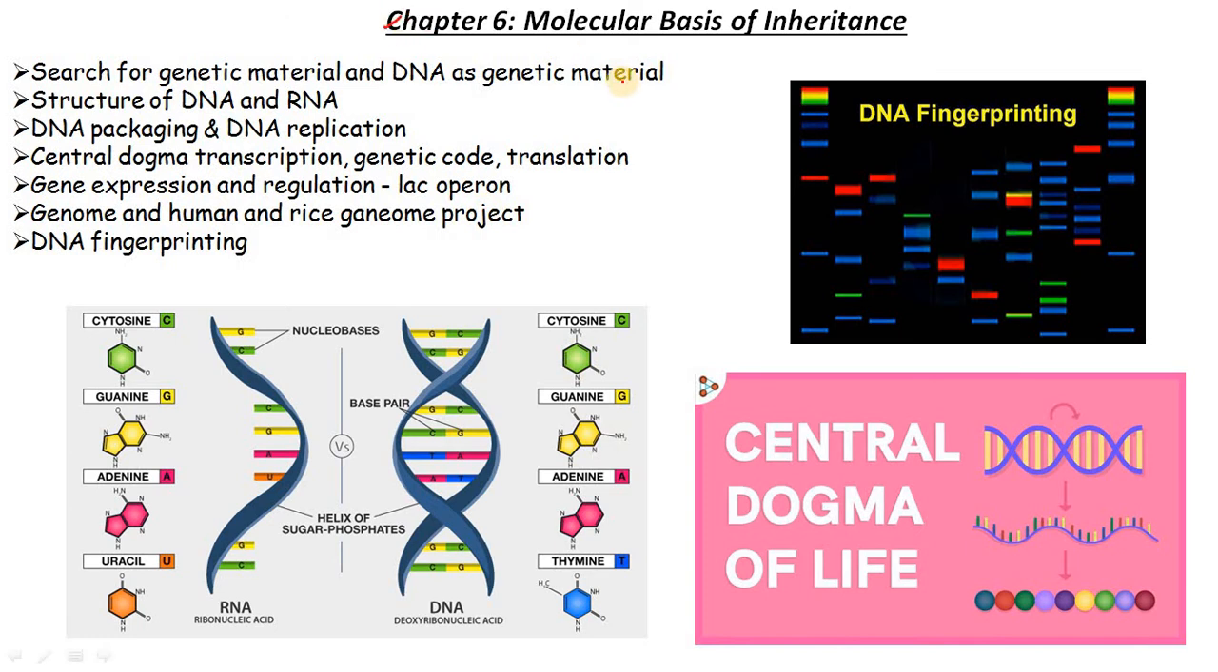Chapter 6, Molecular Basis of Inheritance: search for genetic material and DNA as a genetic material, structure of RNA and DNA and difference between them, DNA packaging and DNA replication, central dogma, transcription, genetic code, translation, gene expression and regulation, lac operon, genome and Human and Rice Genome Project, DNA fingerprinting.